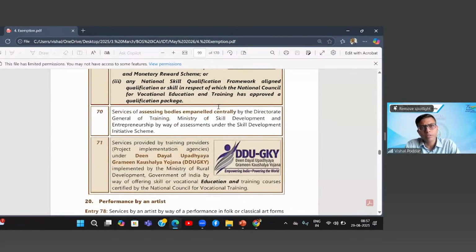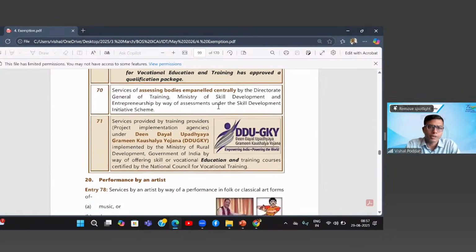Similarly, the service fees of assessing bodies. Who are these assessing bodies? When skill training is done, some testing or assessment is required. So the government has made another body which only conducts the exams and then gives the certificates.